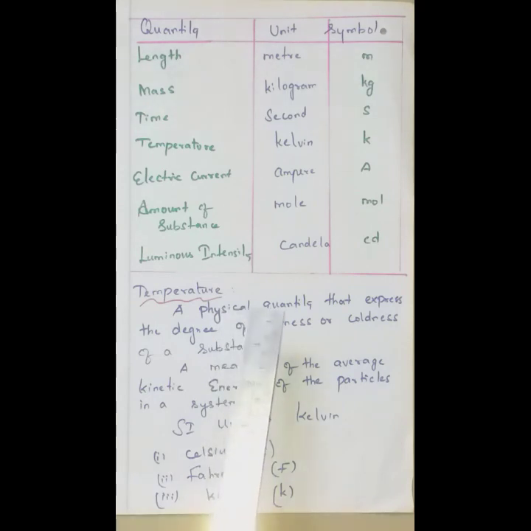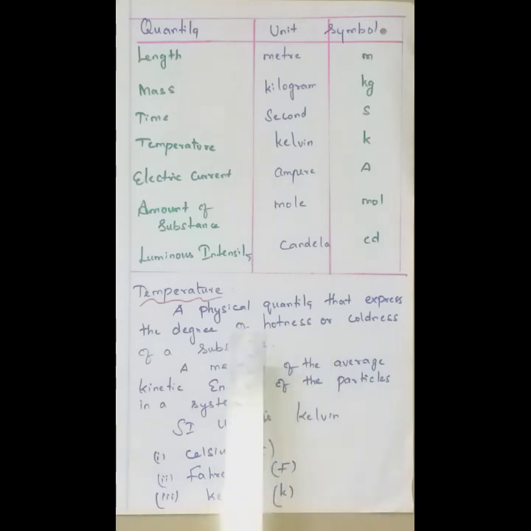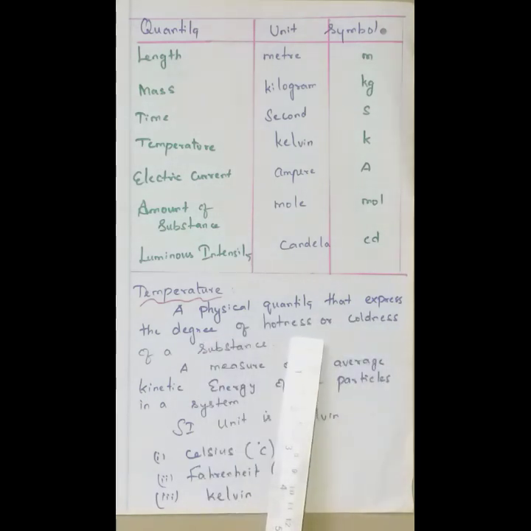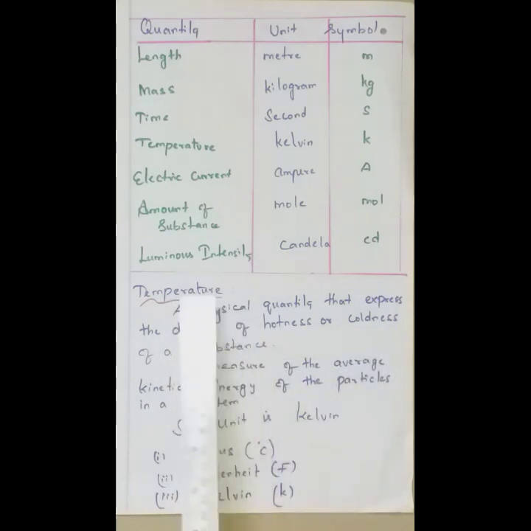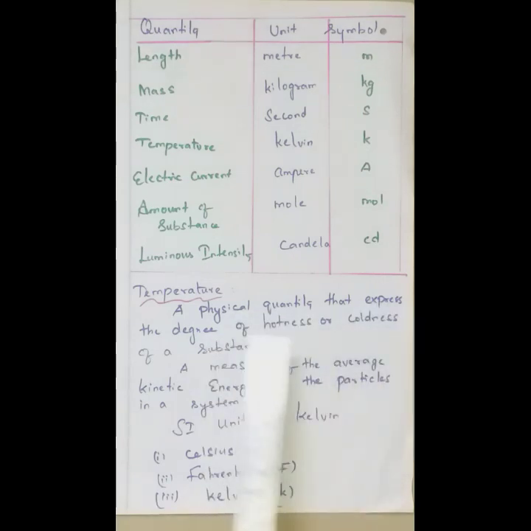That means if we touch any hot substance, we feel hot, or if we touch anything chill, we feel the coldness of the substance. So a physical quantity which expresses the degree of hotness or coldness of a substance, we call it temperature. So temperature is a physical quantity which expresses the degree of hotness or coldness of the substance, or it can be defined as a measure of the average kinetic energy of the particles.